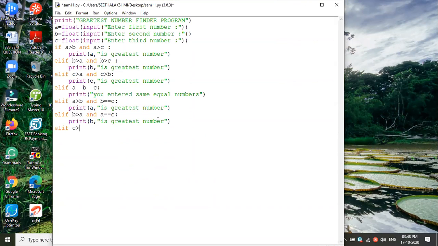Okay, let's try A. Okay, C greater than A. Okay, then fine. And A equal to B. A equal to B. If it is, sorry, one more equal, no? A equal to B. In this case, what is the thing? C is greater. Yeah, very good. C is the greatest number. Superb. Nicely said.